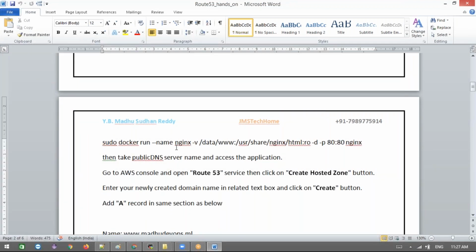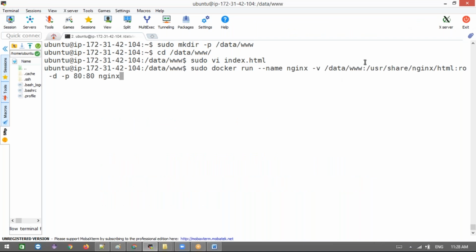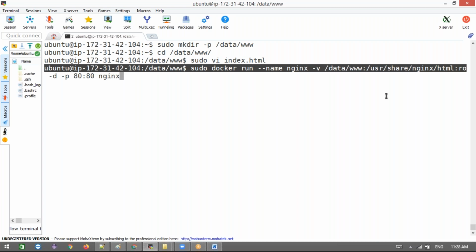Next, let me run the container here. This command will run your container, and this is the container name. I'm using a volume because when you run the Nginx container, it shows the default page that Nginx started. Instead of that page, I'm going to show my own page, index.html, with a message like hello guys. I didn't write any Dockerfile for this, I'm just making a volume, so this index.html file replaces the default index.html of the Nginx container.